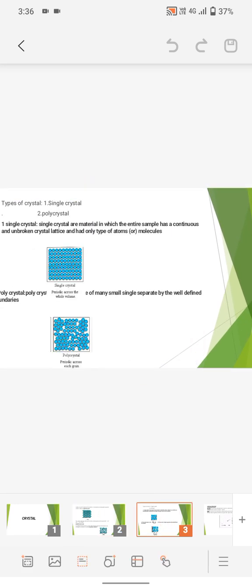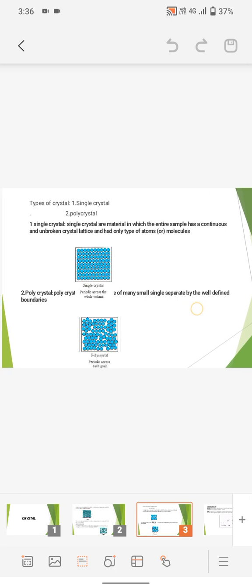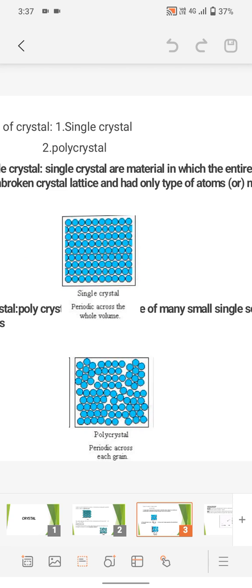Types of crystal. There are two types of crystal: one is single crystal and the other is polycrystal. Single crystals are materials in which the entire sample has a continuous and unbroken crystal lattice, with only one type of atoms or molecules. Here the figure shows a single crystal. It is an ordered and unbroken crystal.